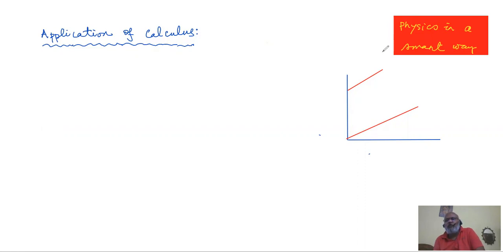Now, we'll be going in the pursuit of another thing, that is why calculus is so important in our study of natural sciences, and basically here that is in physics. Because calculus is in two parts, one is differentiation, other is integration.